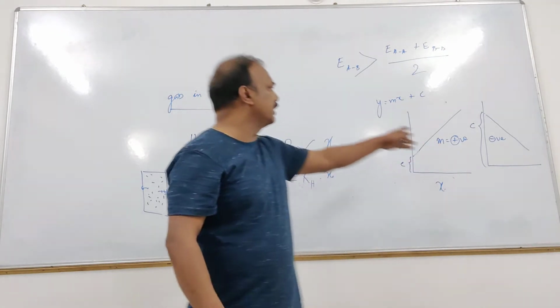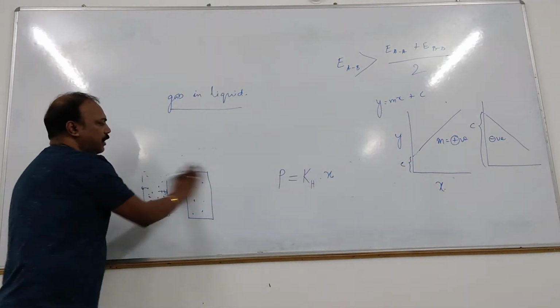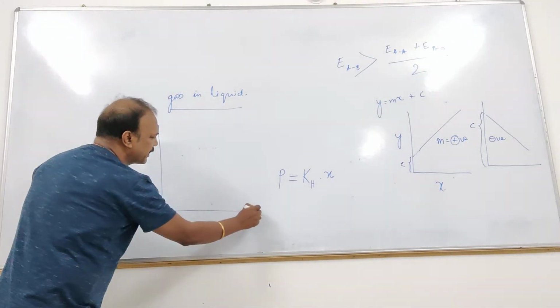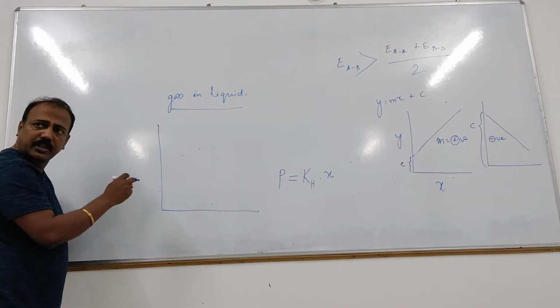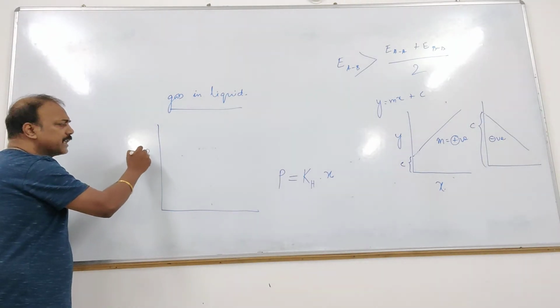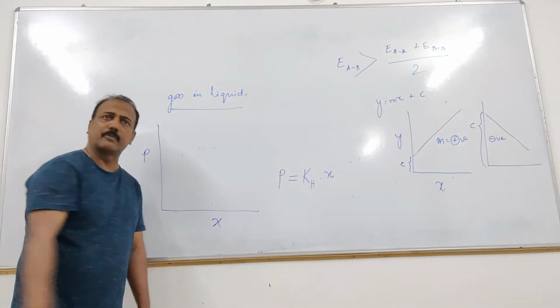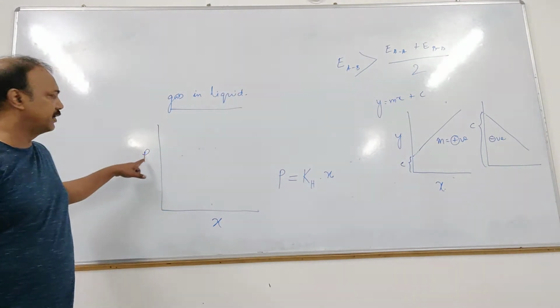Now in this equation, we are going to plot, please understand it, how P is varying. That is Henry's law, graphical representation. How P, that is the partial pressure of the gas, is varying with the mole fraction of the gas. P is what? P is Y, right?